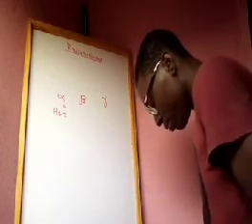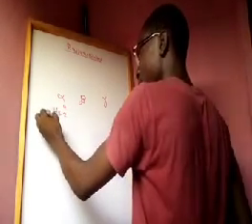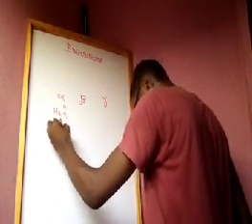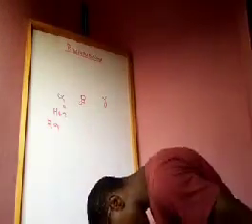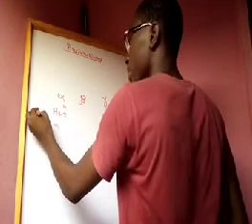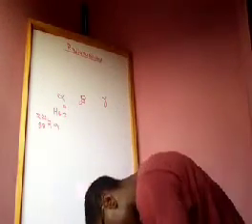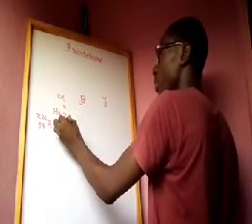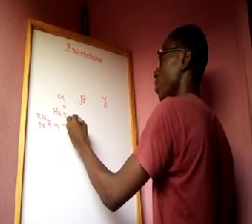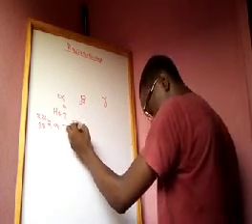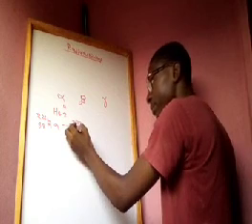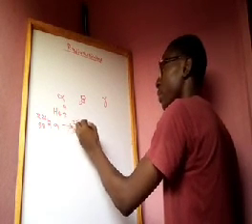For example, radium-226 with atomic number 88 breaks down to form radon-222 with atomic number 86.